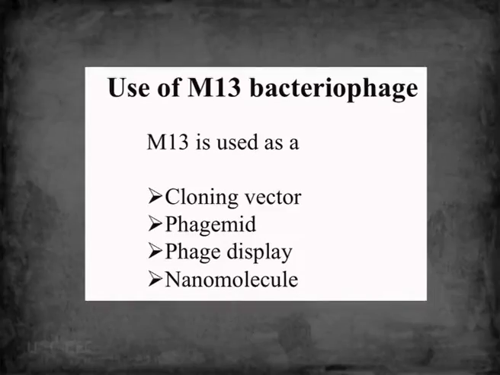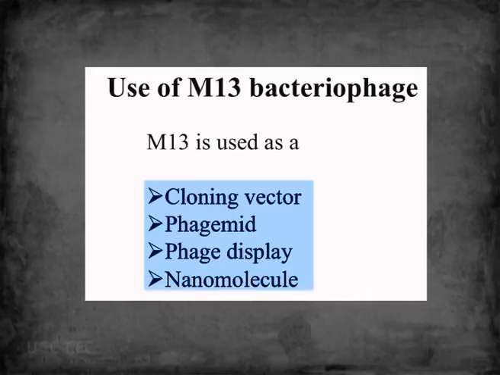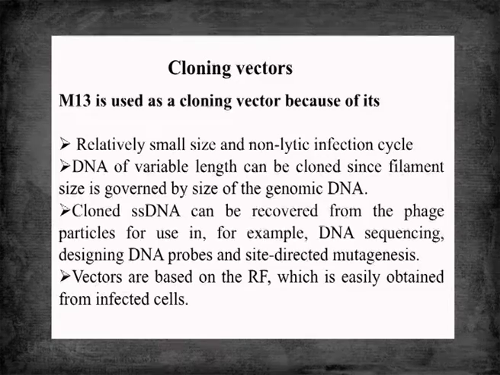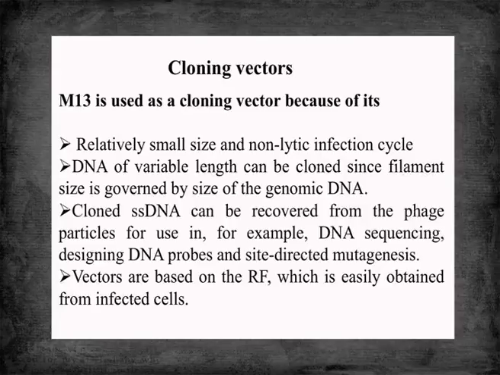Now filamentous phages can be used in many ways, like they can be used as cloning vector or phagemid or phage display. Currently they are being used as nanomolecules. M13 is used as a cloning vector because of the small genome size and non-lytic infection cycle. And we have seen that the filament structure is dependent on the genome length. So we can insert foreign genes of any length. Okay, that is why it is used as a cloning vector.